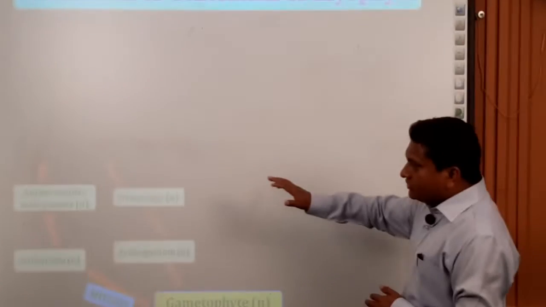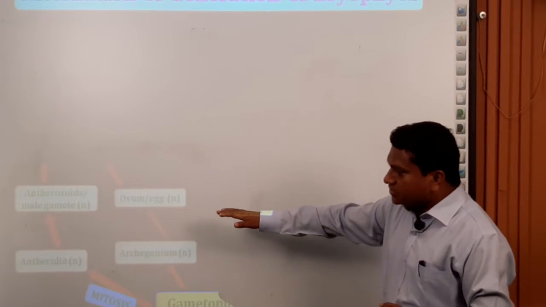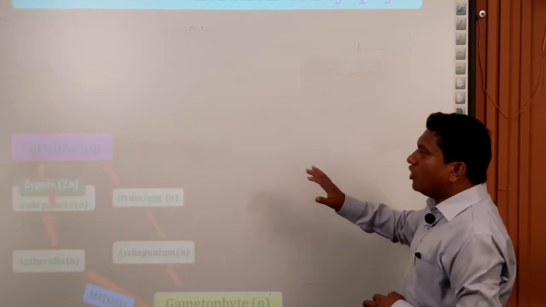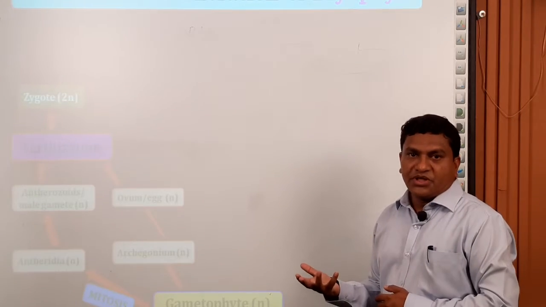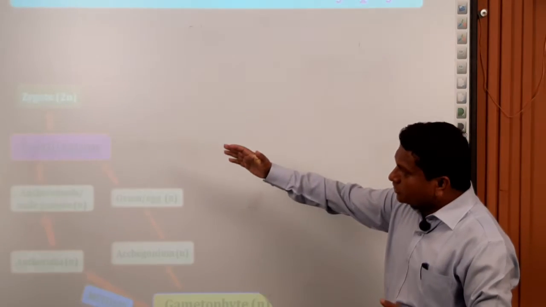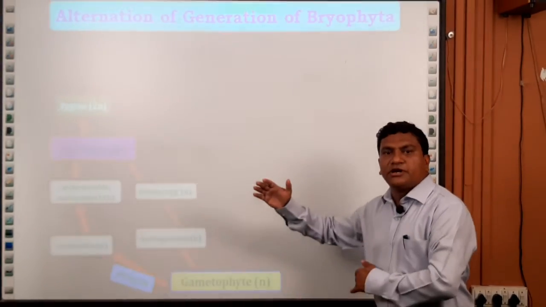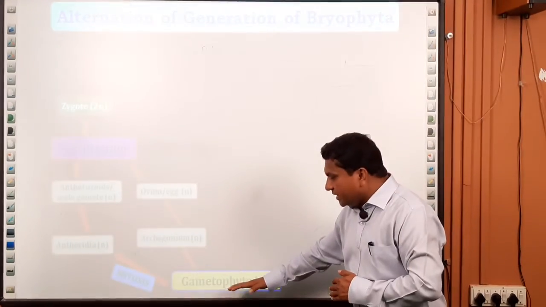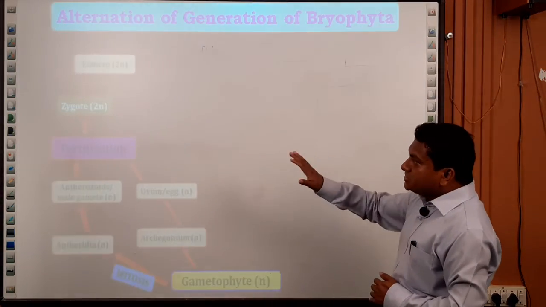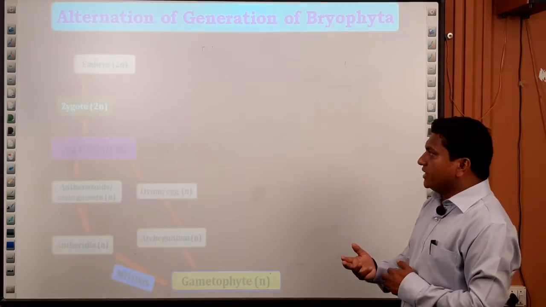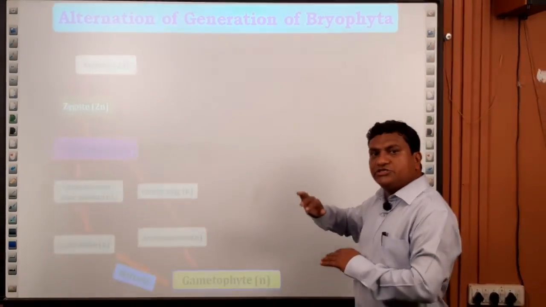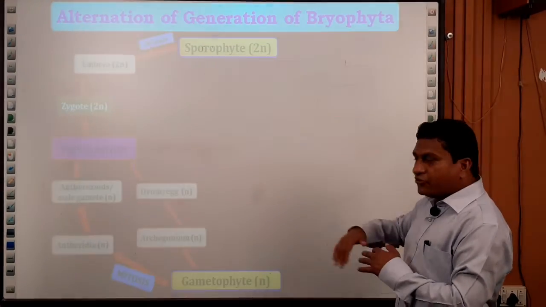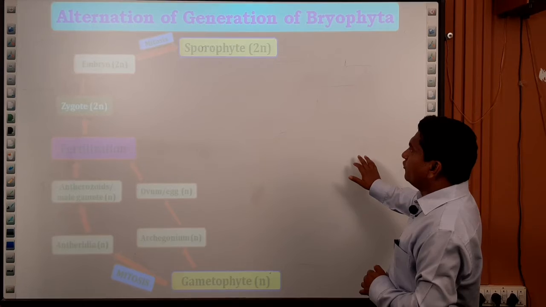At maturity, these antherozoids, or male gametes, and the ovum, or egg, fuse with each other to form the diploid zygote. When the zygote forms, the gametophytic phase ends. So the zygote is considered the last cell in the gametophytic phase. The zygote divides and redivides to form the embryo, which again is a diploid structure. This embryo further gives rise to the sporophyte.